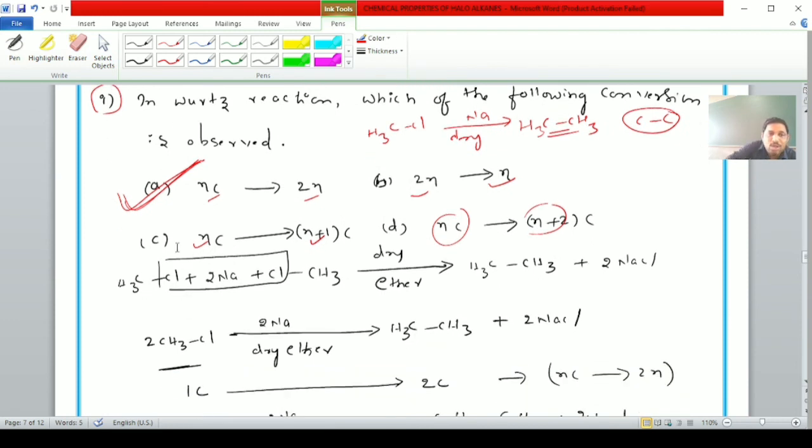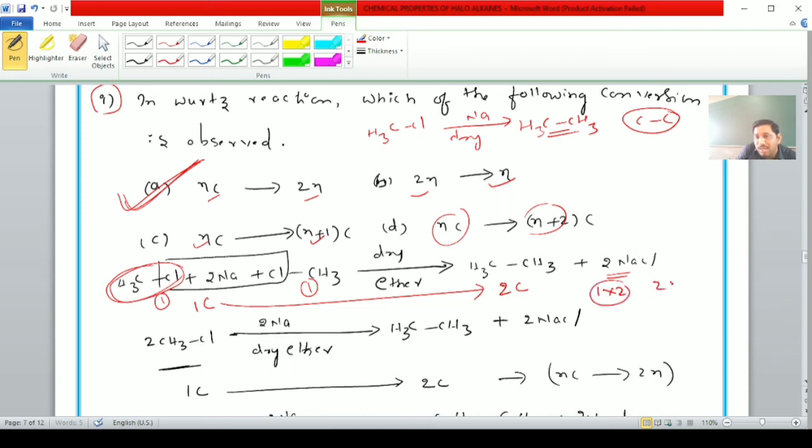When chloromethane, that is CH3Cl, two molecules of chloromethane react with two molecules of sodium in the presence of dry ether solvent to form an ethane molecule and two molecules of sodium chloride. It is well known. But students, here how many carbon atoms are present in chloromethane? One carbon atom. Here how many carbon atoms are present in ethane? Two carbon atoms. Here 1 into 2, that is 2n, 1 carbon to 2n carbons. Hence it is the correct answer.